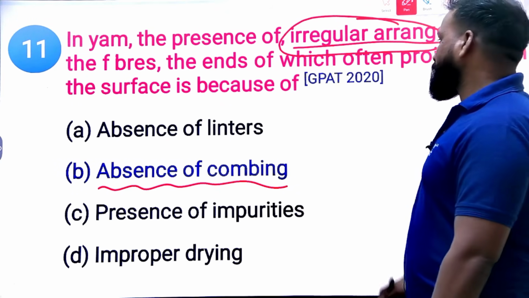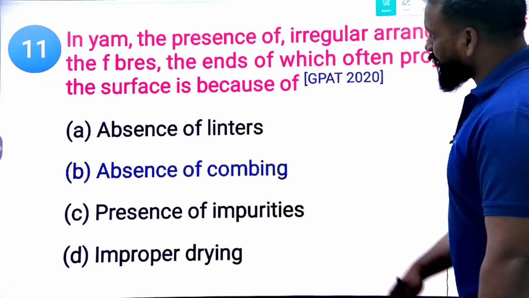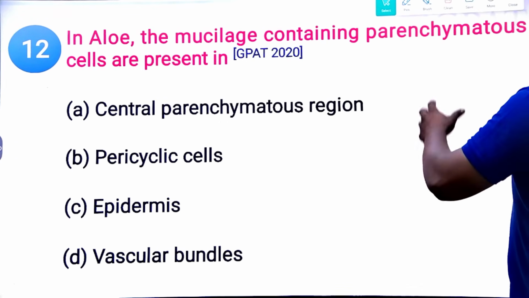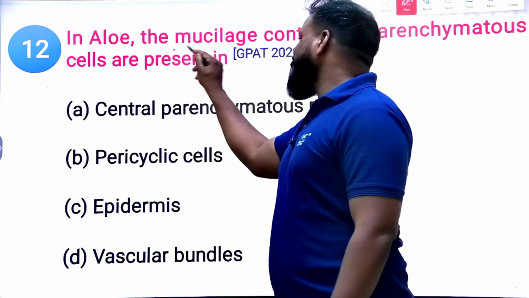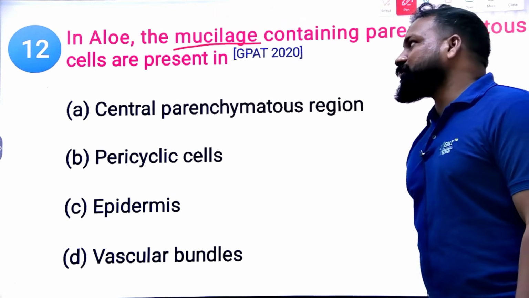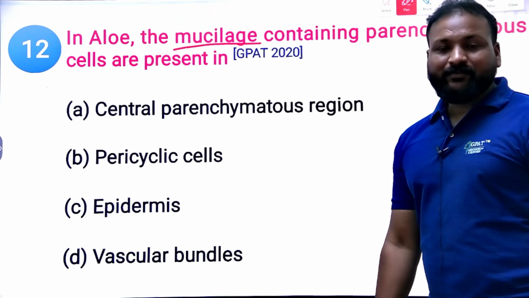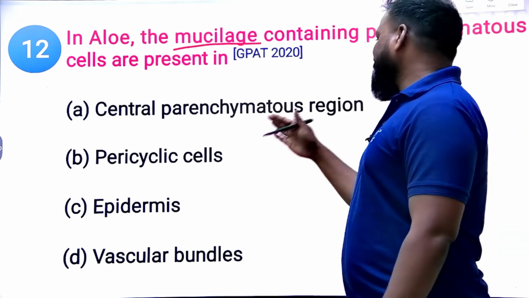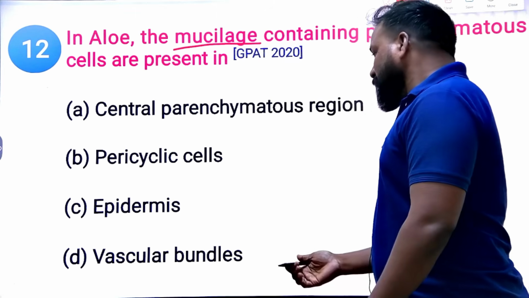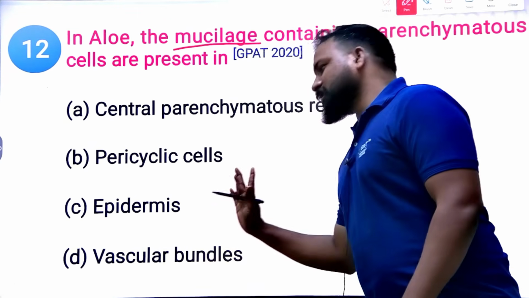Clear? Yes. Next, in yellow, the mucilage containing parenchymatous cells are present in which location? Gums and mucilage: gum is present in which part and mucilage in which part? Central parenchyma region, pericyclic cells, epidermis, or vascular bundle.